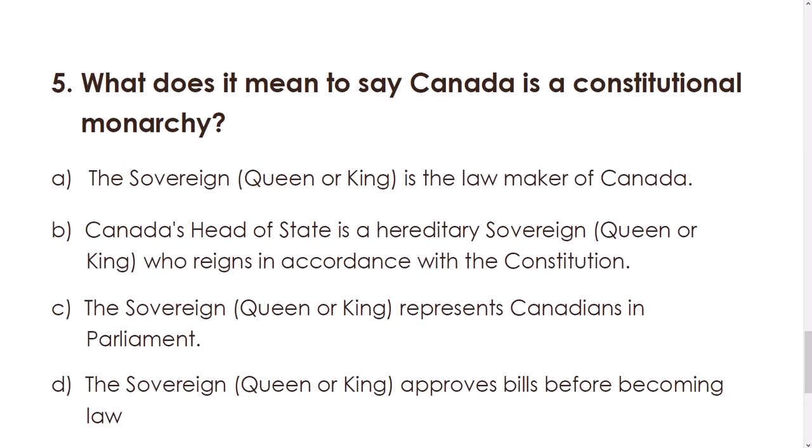Number 5. What does it mean to say Canada is a constitutional monarchy? Is it A, the sovereign, queen or king, is the lawmaker of Canada? B, Canada's head of state is a hereditary sovereign, queen or king, who reigns in accordance with the Constitution? C, the sovereign, queen or king, represents Canadians in Parliament? Or D, the sovereign, queen or king, approves bills before becoming law? Again, go back, check the reading, try to find the answer, and you can check with your teacher.